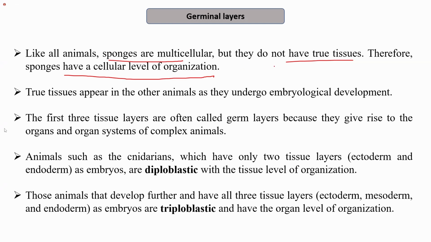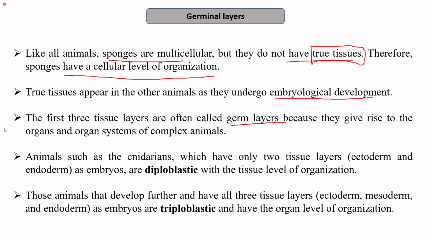Now, the organisms which have true tissues, that is from the coelenterates to chordates, undergo embryological development. That is, their embryo undergoes development, and during the development process, different tissue layers are formed. The first three tissue layers which are formed are often called the germ layers. Why are they called germ layers?